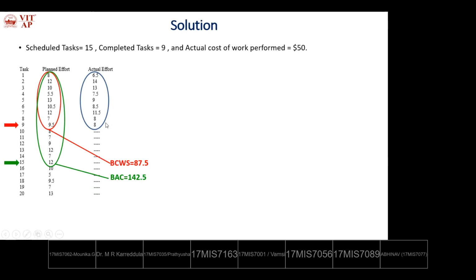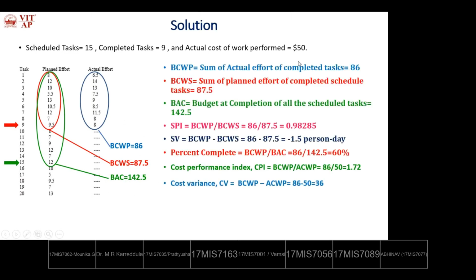But at the time of review, only 9 tasks were completed and the actual effort spent on the 9 tasks is BCWP 86, the sum of all the spent actual effort. So using these values, we have to calculate the remaining SPI, SV, CPI, CV, because actual cost of work performed is given.